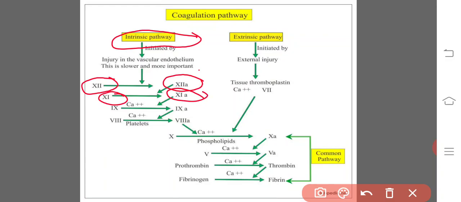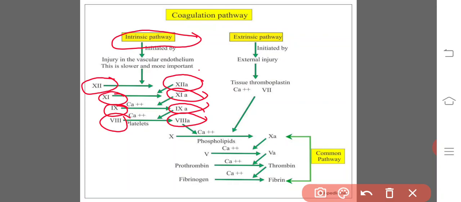This 11th factor activates the 9th factor in the presence of calcium ions. The 9th factor is Christmas factor or plasma thromboplastin component, also known as anti-hemophilic factor B. It also gets activated. Finally, this activated Christmas factor activates factor number 8, that is the anti-hemophilic factor, anti-hemophilic globulin A, anti-hemophilic factor A. Thereby the platelets finally form the AHG.